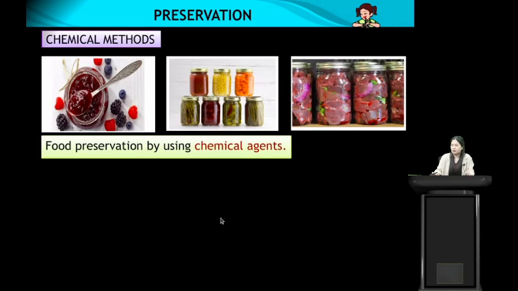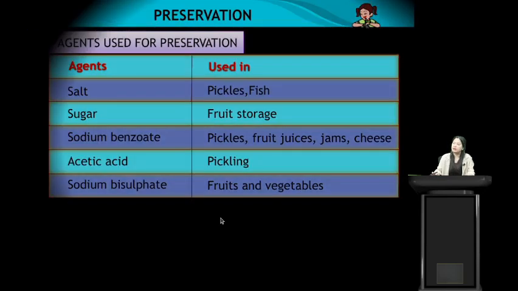Chemical methods means preservation of food by using chemical agents. So there are different foods which are preserved by chemical methods. Let us see here some of the agents used for preservation. Salt is used in preservation of pickles and fish. Sugar is used in preservation of fruit.